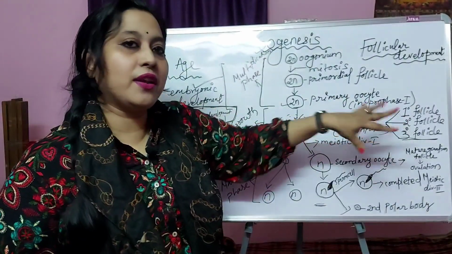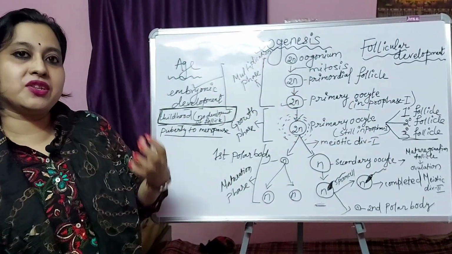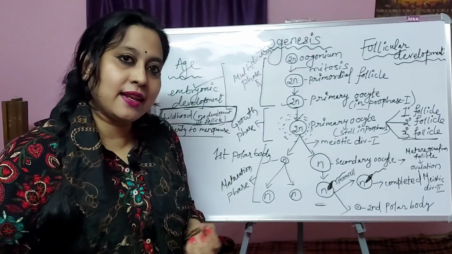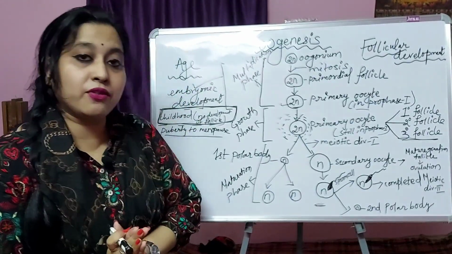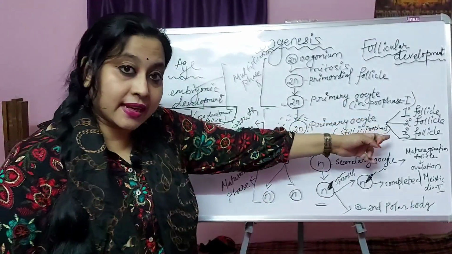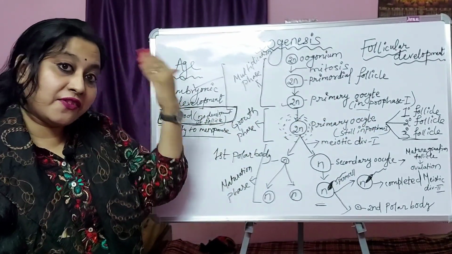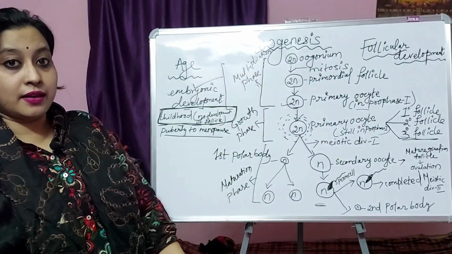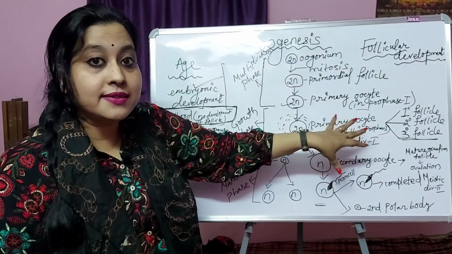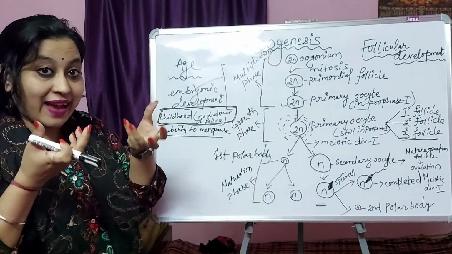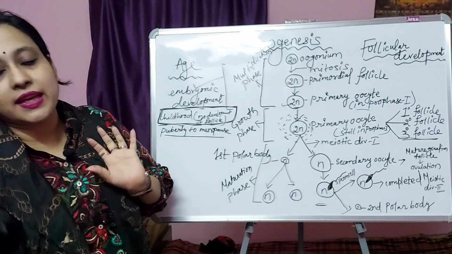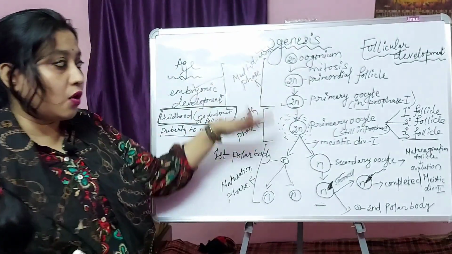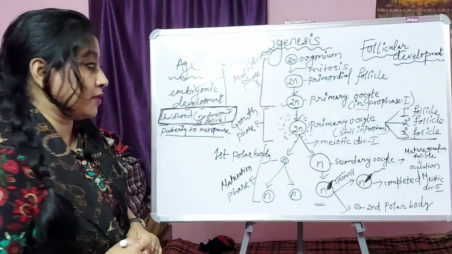So there is follicular development: a single layer of granulosa cells, then that changes, then again deposition of more layers of granulosa cells, then that forms the secondary follicle, then the secondary follicle changes to the tertiary follicle. Tertiary follicle means there is development of the antrum, a fluid-filled cavity, and formation of the theca externa and theca interna layers. All this process takes place in the ovary, remember this.